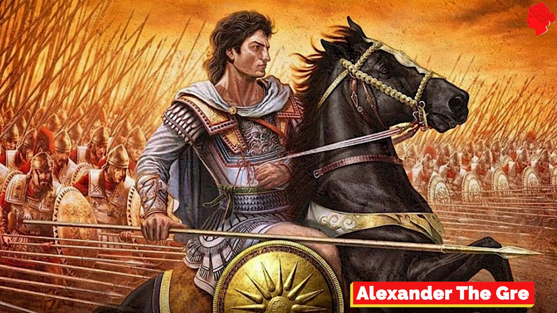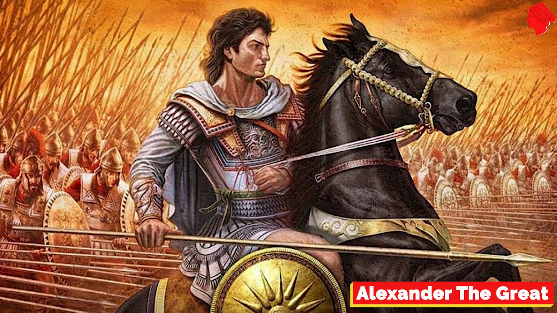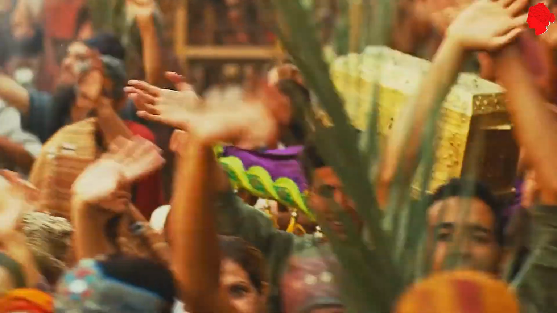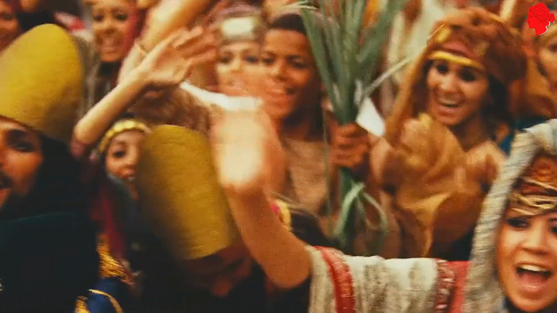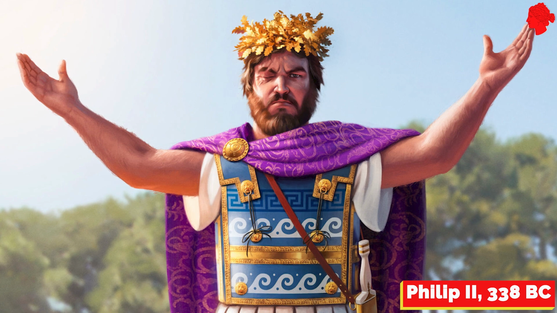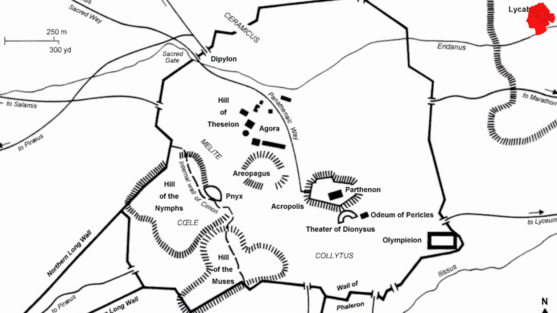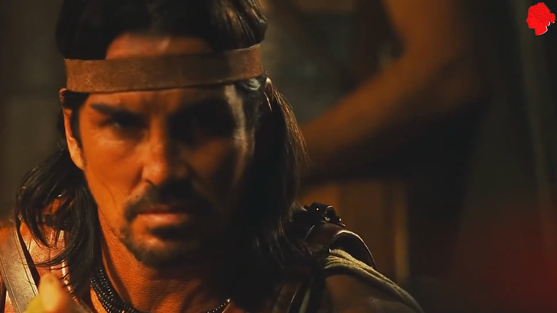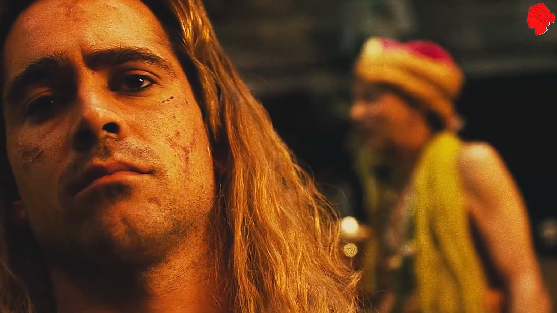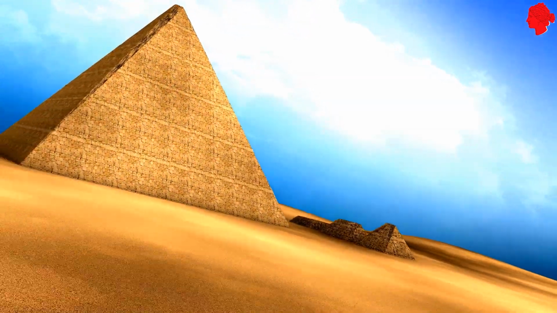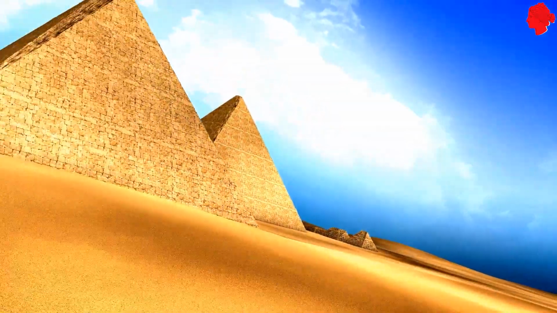Alexander the Great. The once dominant Greek city-states of Sparta, Athens, Thebes, and Corinth were weakened for years by internal conflicts. After ascending to power, Philip II of Macedon went south in 338 BC and overthrew the cities of Thebes and Athens, unifying the majority of Greece under his control. After Philip II passed away, Alexander the Great took over. Alexander excelled as a commander. He then conquered Egypt and every other country between Greece and India.